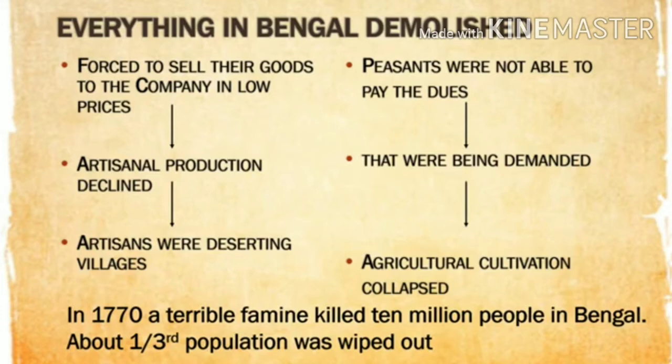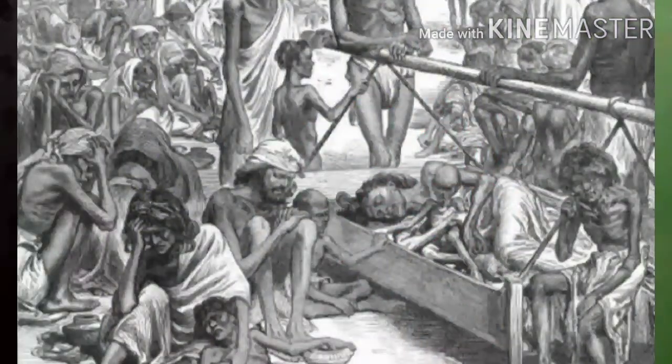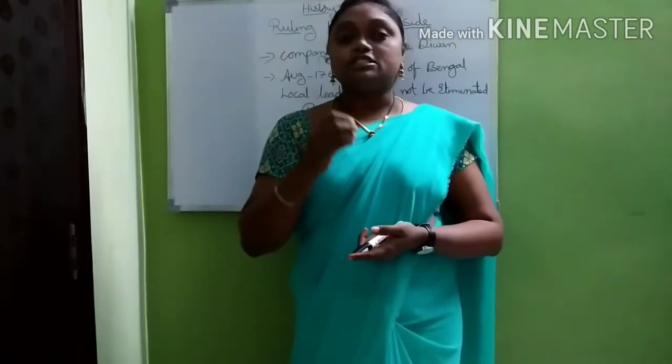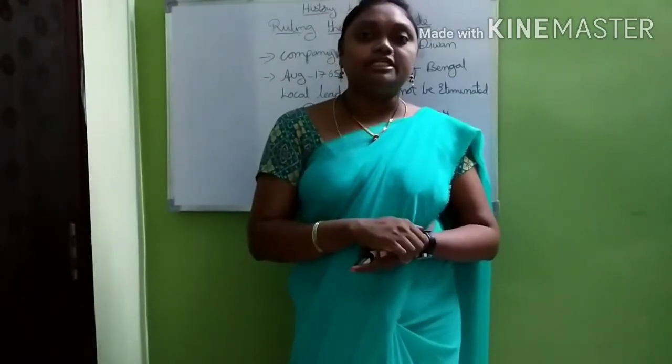Gold imports were blocked, and in 1770 one of the terrible famines happened in Bengal, in this region and the countryside, and nearly 10 lakh people died. One third of the population was wiped out. So looking at this condition, the Britishers were forced to change the tax.